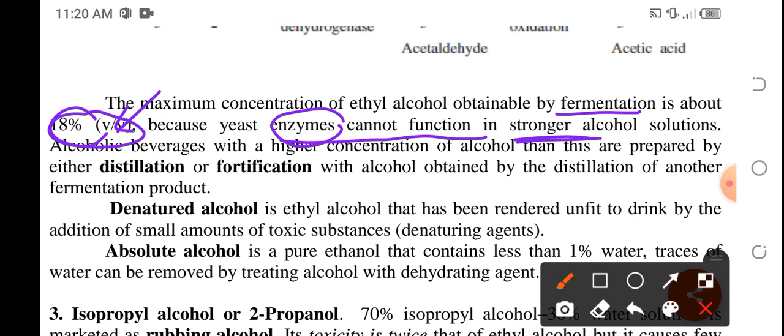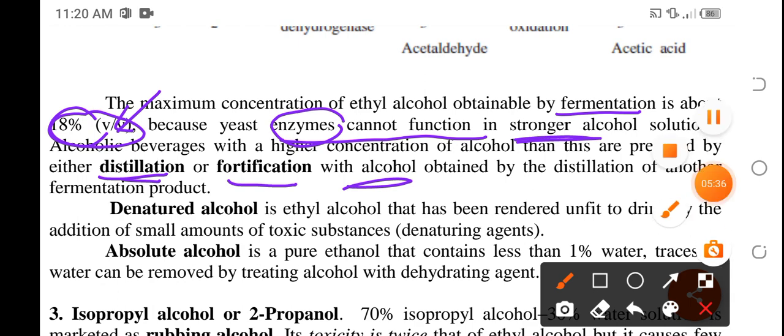So paano nila pinapataas yung concentration ng mga alcoholic beverages? It could be either by distillation. So i-concentrate nila, they're going to remove the water or they're going to separate water from the alcohol via distillation, or it could be via fortification, wherein they're going to add alcohol to that obtained product via distillation. Okay.